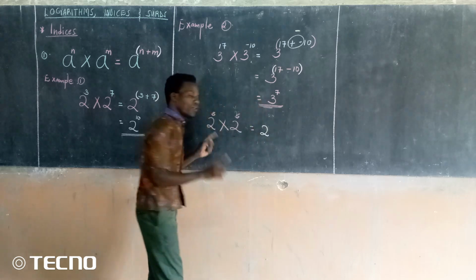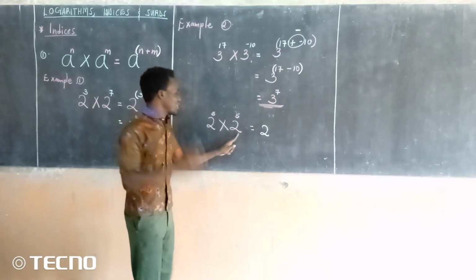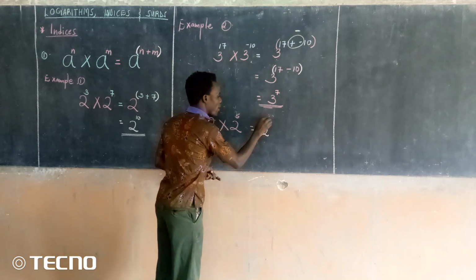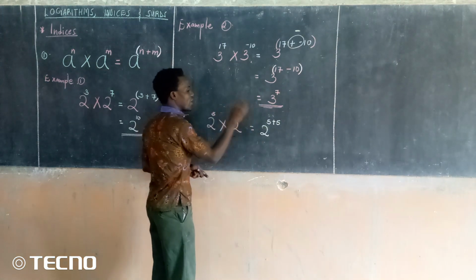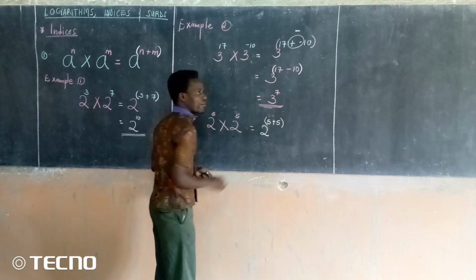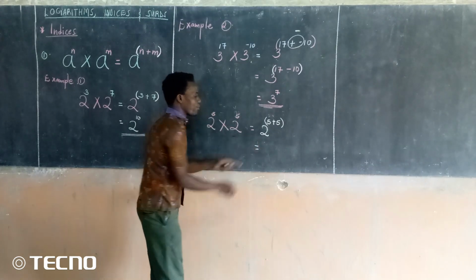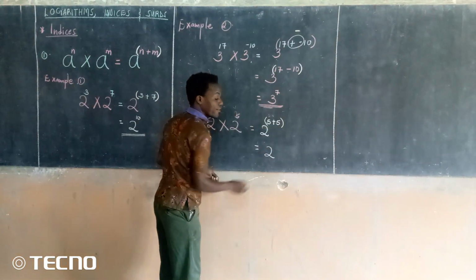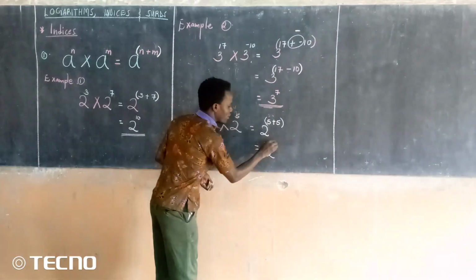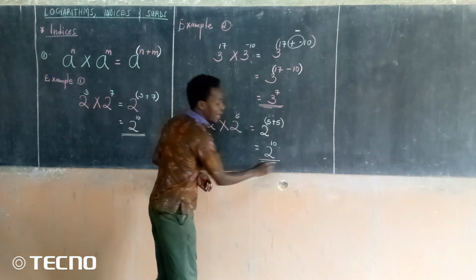We shall take now 1 base, and then we shall have our powers added. So we shall add our powers, this one and that one, and we shall put our bracket very well. Therefore, the answer becomes 2, this plus that, 5 plus 5 gives us 10, and that is your answer.